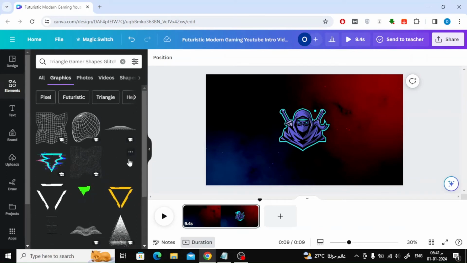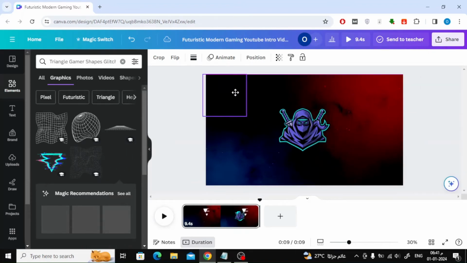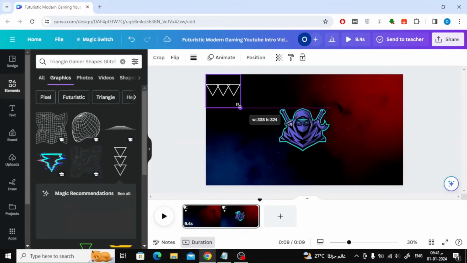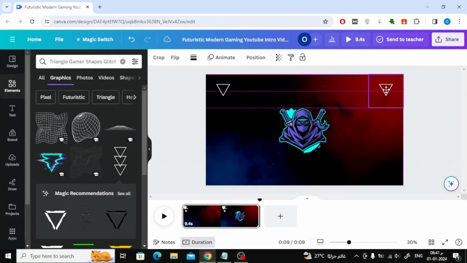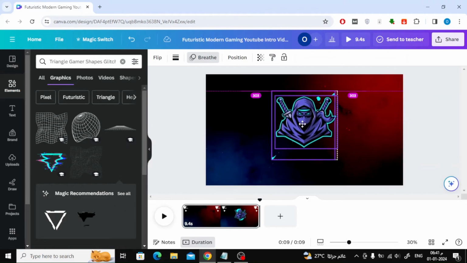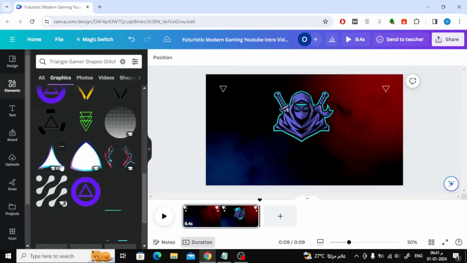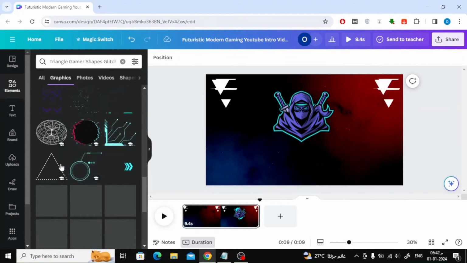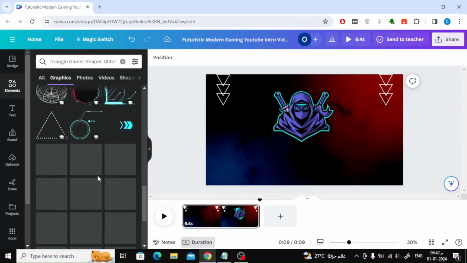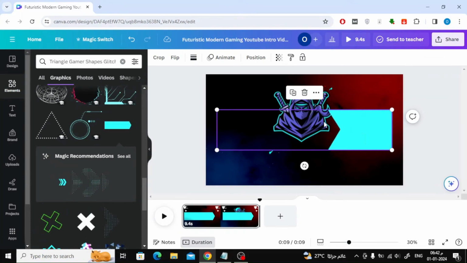I will add these animated arrows to give a nice effect to the intro. I'll also add this animated blue arrow.